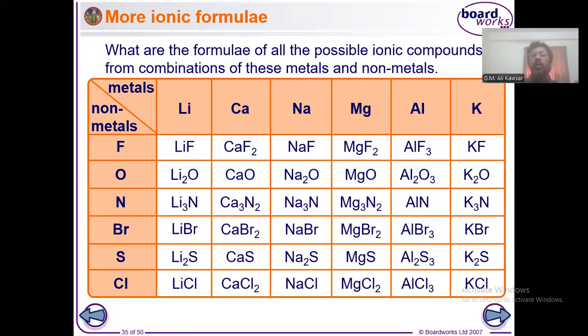In case of compounds which contain radicals, you have to remember the charges, because the charge will work like a valency. Suppose CO3 has a charge of -2, that means its valency is 2. So if you go for writing calcium carbonate, and exchange the charges, it will be CaCO3. But if you go for writing sodium carbonate, it will be Na2CO3, because sodium's charge is +1 and carbonate's charge is -2. So if you exchange it, it will be Na2CO3. I hope you understood.